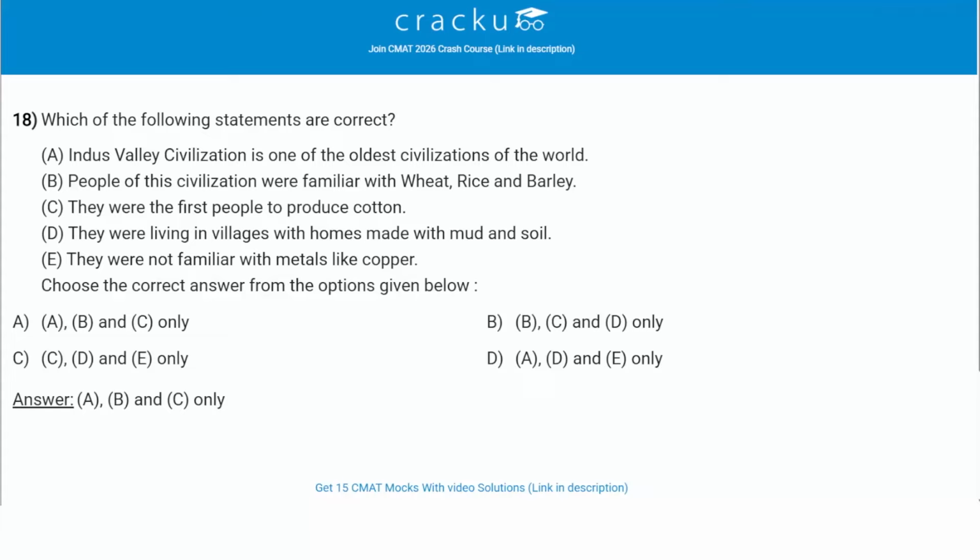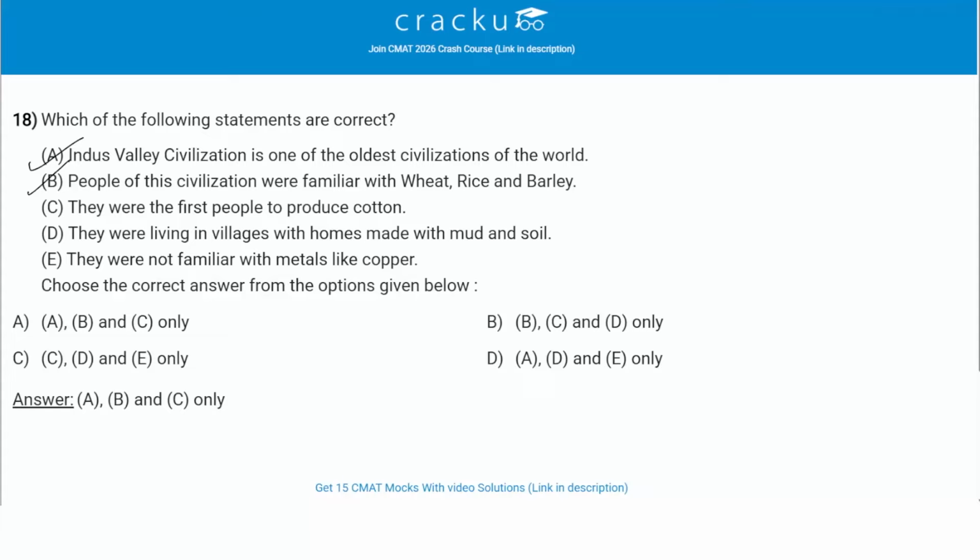Which of the following statements are correct? So we are given 5 statements, A, B, C, D, E. We have to check which of the following is correct. So Indus Valley is one of the oldest civilizations of the world. This is true. It flourished around 2500 BC, comparable to Mesopotamia and Egypt. Then people of this civilization were familiar with wheat, rice and barley. So this is also true. Grains like wheat and barley were cultivated, and rice has been found particularly at Lothal and Rangpur.